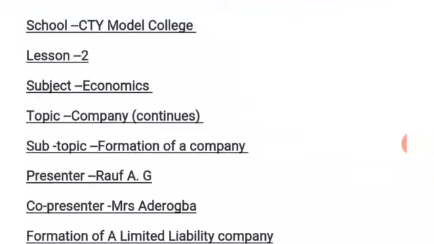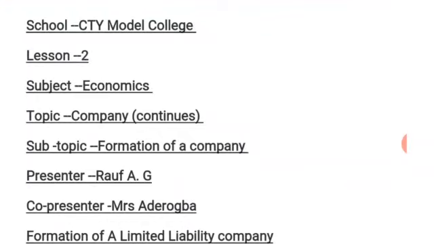So another one we also discussed is limited liability companies. We said the liability of members of limited liability companies is limited to the amount of capital they have acquired, or the amount of money they have promised to contribute in case the company has a problem. So that's that on limited liability companies. We also said that limited liability companies are divided into two: company limited by guarantee and company limited by shares.